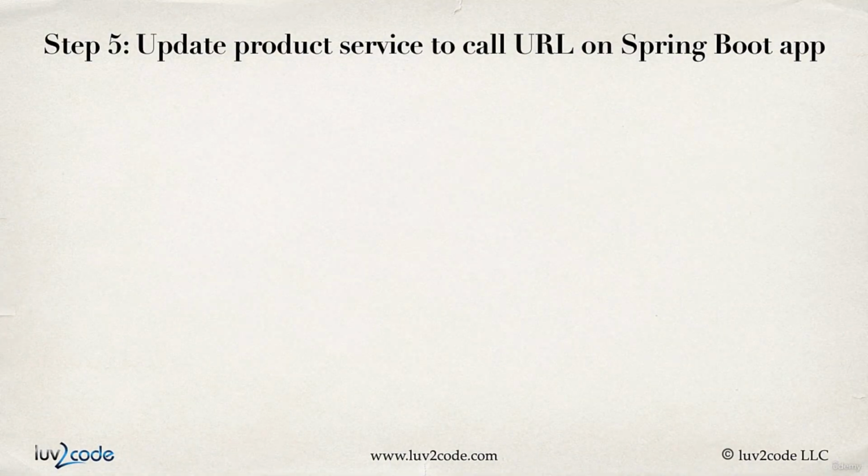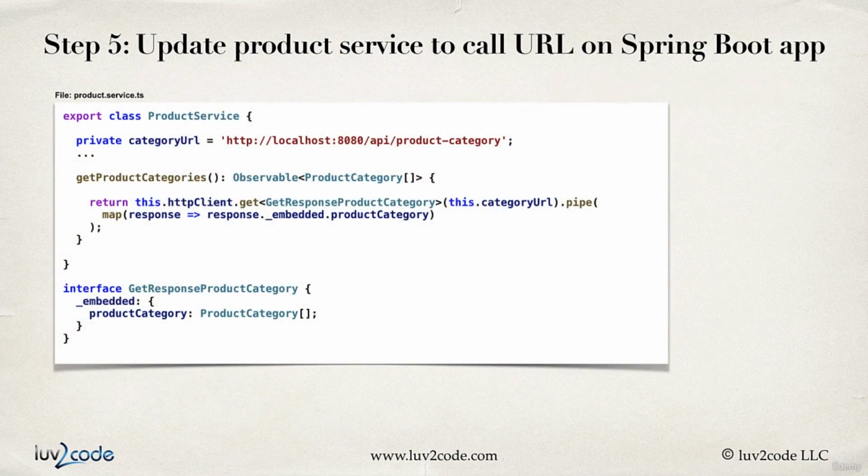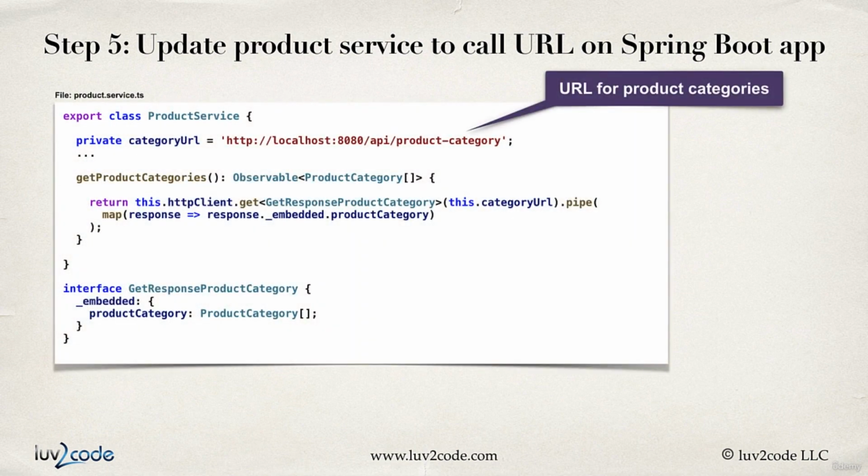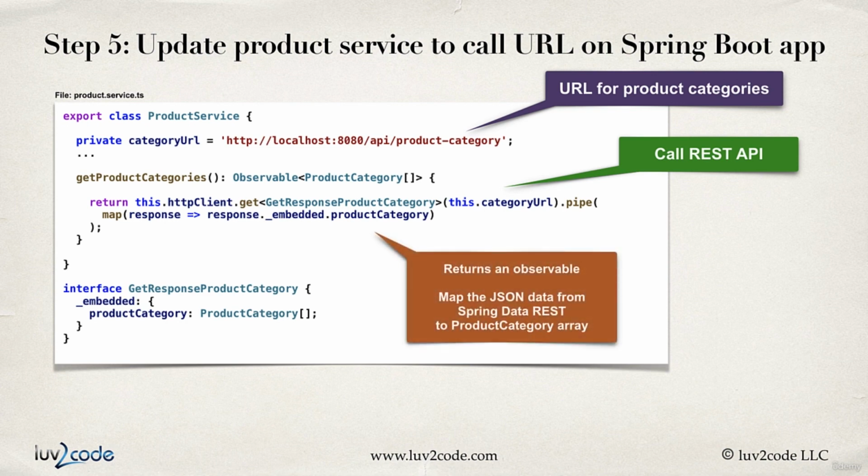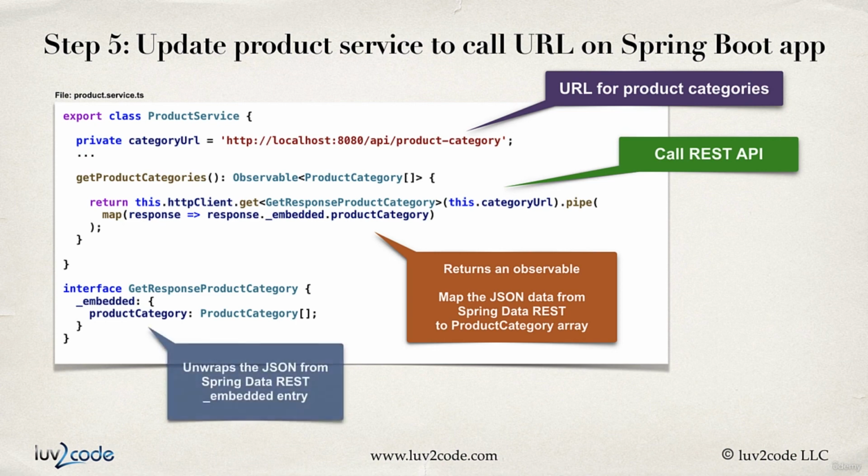Now we need to update our product service to call the URL on the Spring Boot application. So up top, we have the category URL for that REST API. And then I call that given REST API using get this.categoryUrl. Remember, this returns an observable. So we simply map the JSON data from Spring Data REST to our product category array. And then finally, here we make use of our interface, GetResponseProductCategory. We unwrap the JSON from the Spring Data REST _embedded entry.